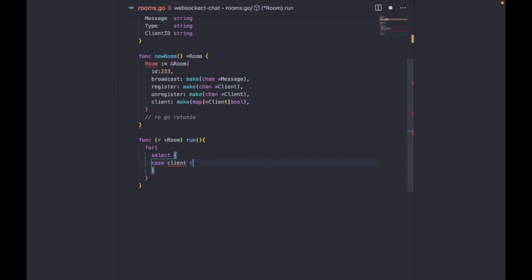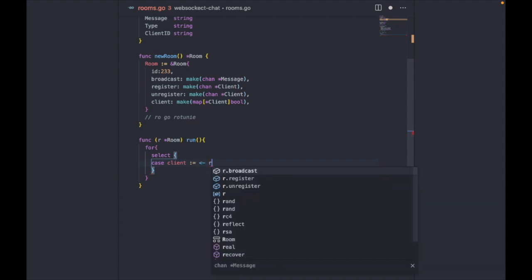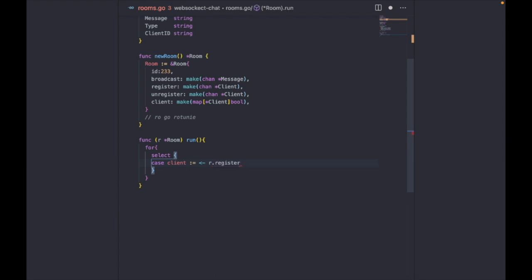So whenever we receive a message of a client register, what we'll do is essentially just add the client to the map.